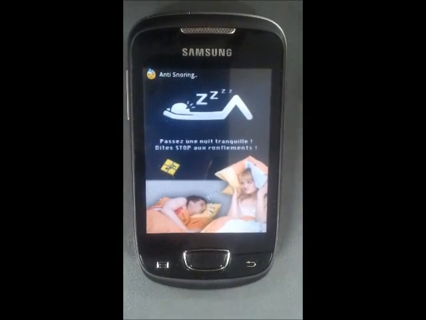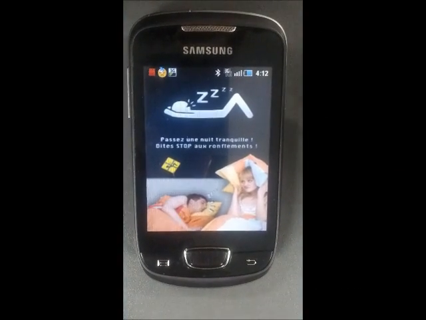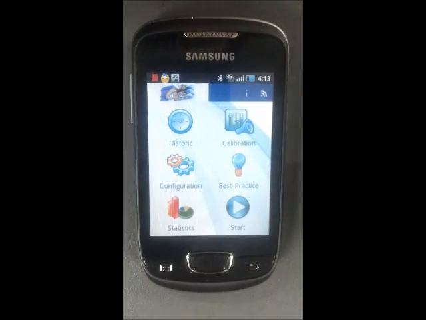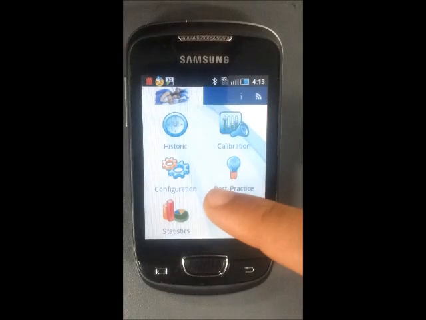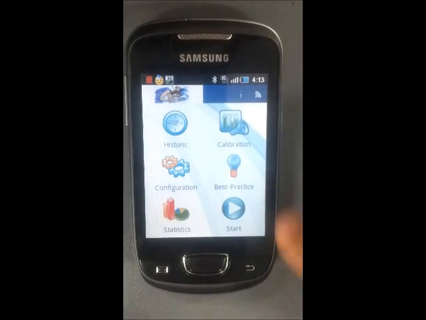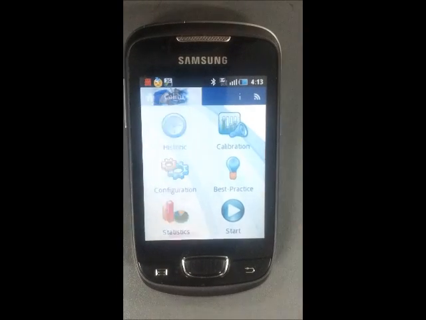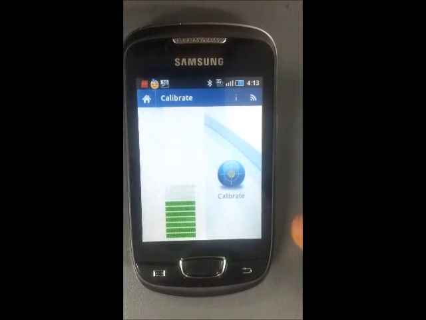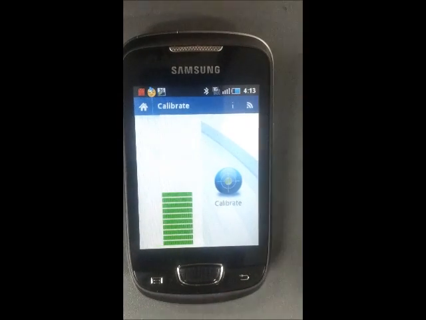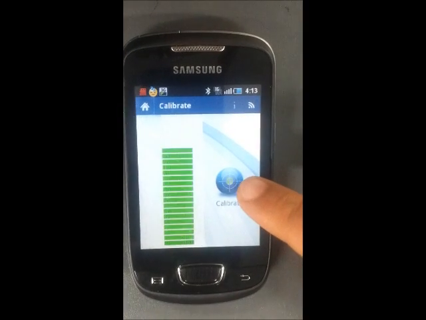This application is a very good solution to warn you that you're snoring by launching a whistle, vibrating the phone, or both. It depends on the configuration in the configuration menu. So first of all, I'm going to calibrate this application. All you have to do is put the phone on the table and press on calibrate.